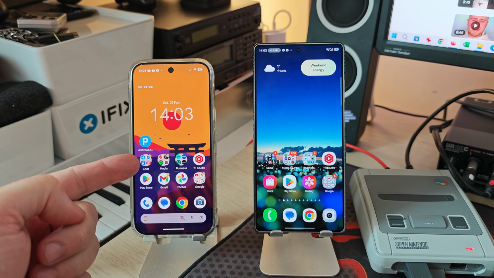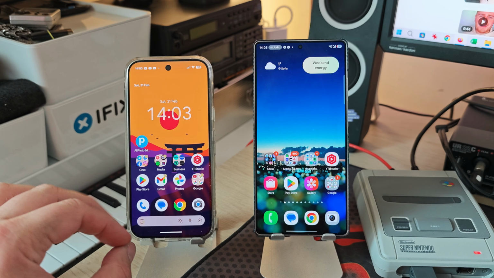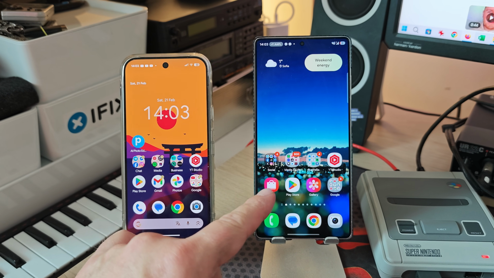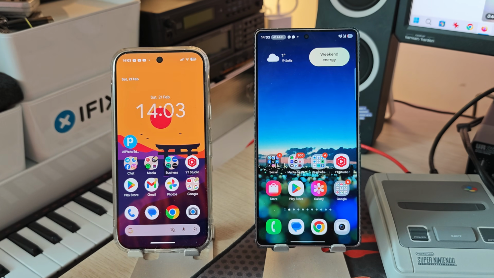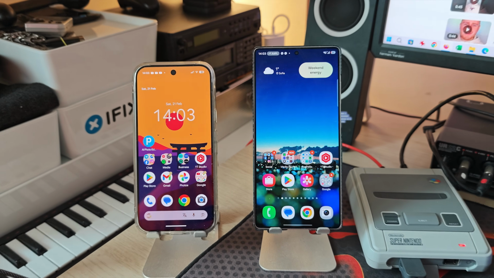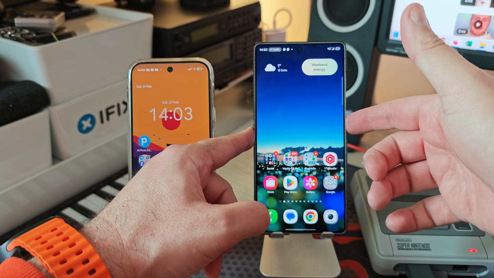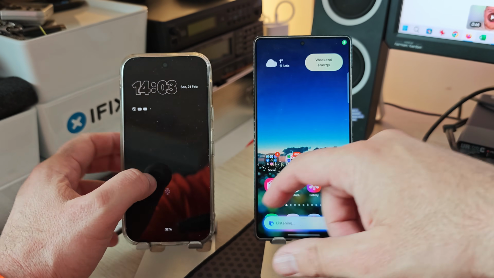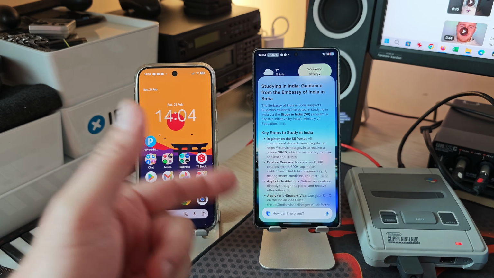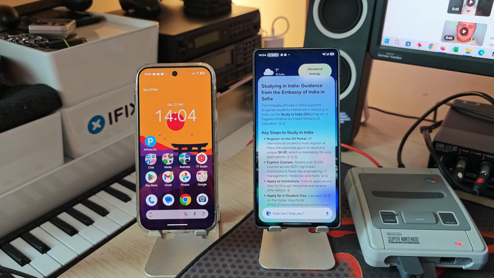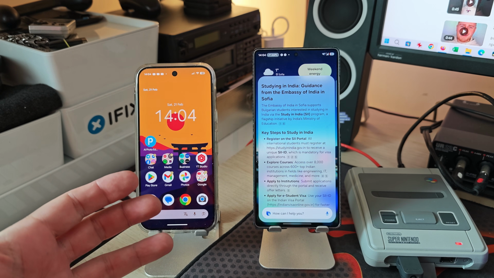This is my Pixel 10 Pro running Android 17 Beta 1, and this is my Samsung S25 Ultra, yes, not the 26 Ultra, anyway, running One UI 8.5 Beta 5. Yesterday I did a video testing the new functionality in this beta, and this is the new Bixby update. And this is a huge thing because this version of Bixby supports conversational AI capabilities, and it's using Perplexity AI.